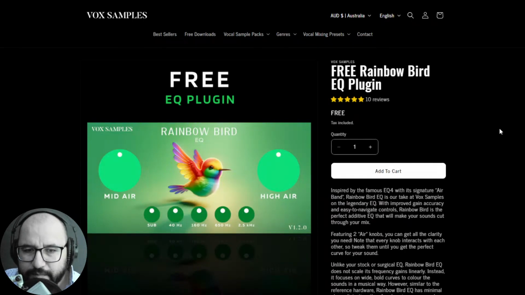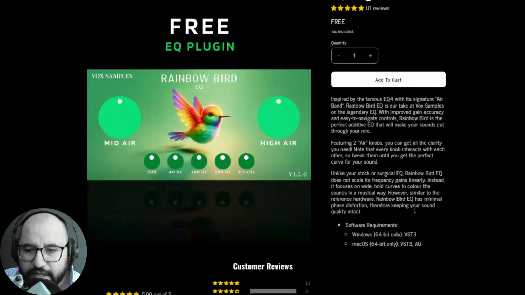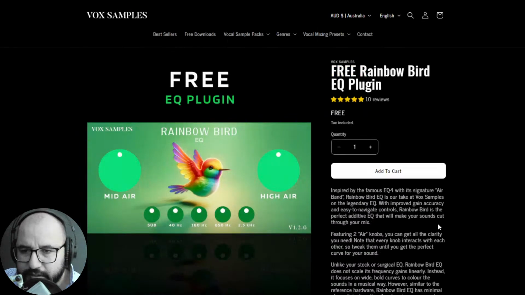Next, we have this new EQ plugin by the company Vox Samples. This plugin has bands at subs 40 Hz, 160, 650, 2.5k, and it also includes a mid-air band and a high-air band. So let's listen to some audio examples. This one is available for Windows and Mac.